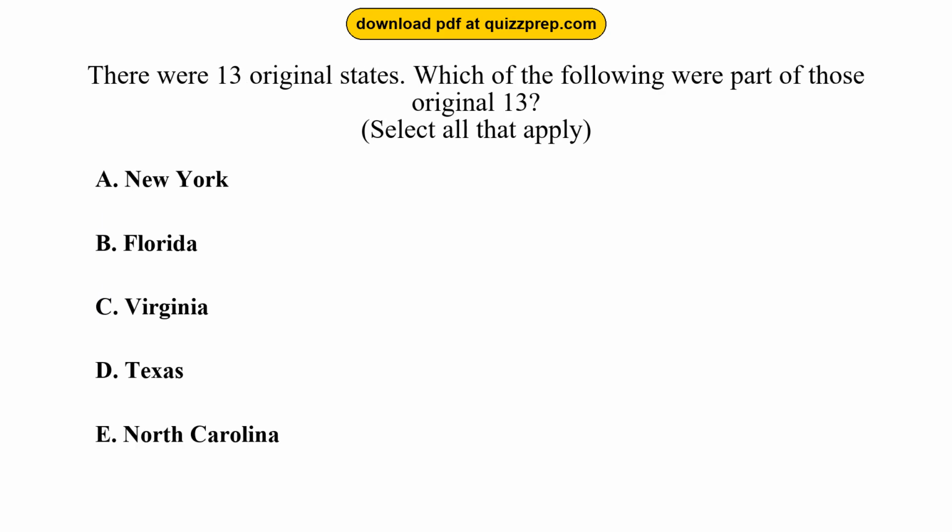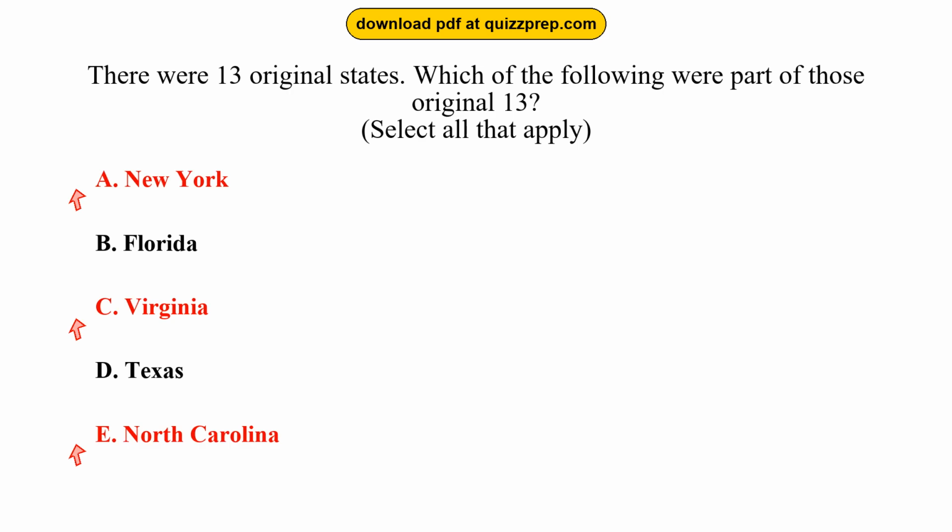Question 35. There were 13 original states. Which of the following were part of those original 13? Option A, New York. Option B, Florida. Option C, Virginia. Option D, Texas. Option E, North Carolina. The correct answers are options A and C and E.